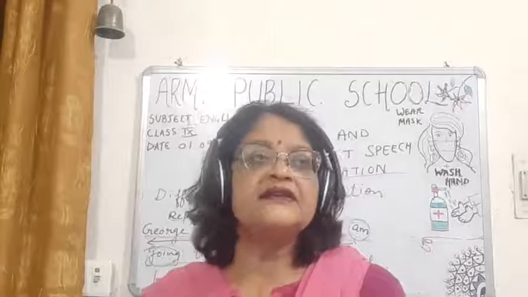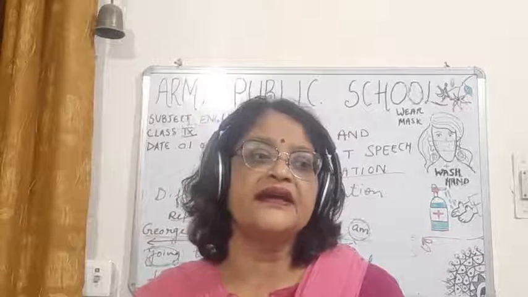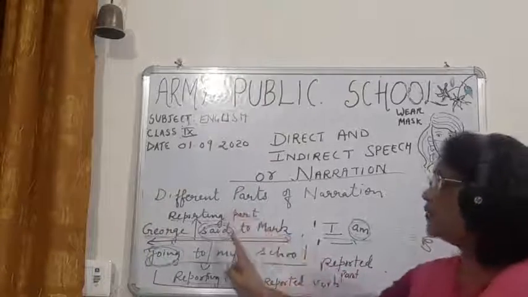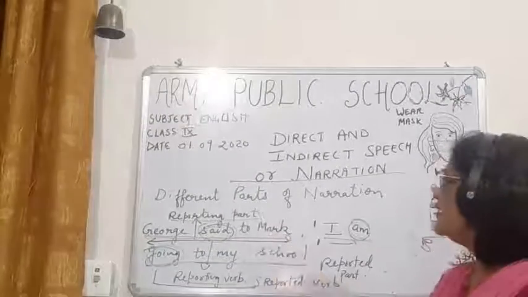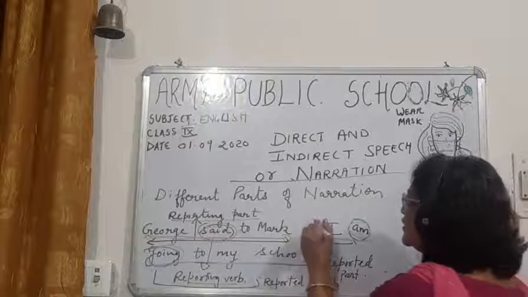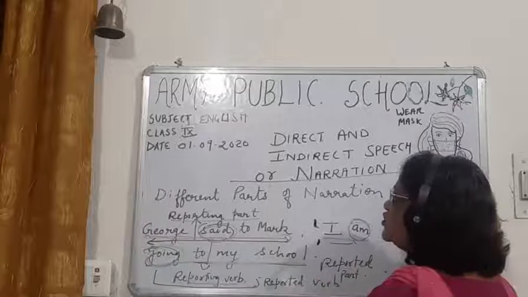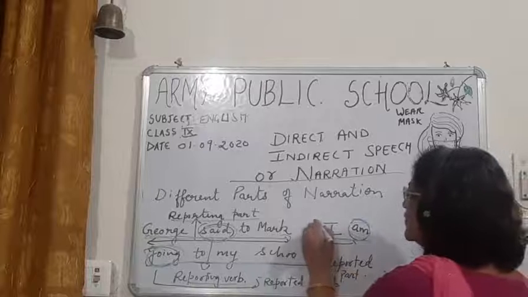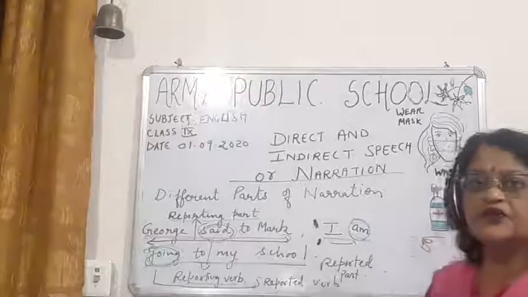So children, yesterday I also told you about the different parts of direct speech, which you can see on the board I have written. There are two parts of direct speech. One is the reporting part, which is written outside the inverted commas. Children, this is the inverted comma, I think you can see. This whole portion, "I am going to my school," is written in inverted commas. I made the commas with a dark pen so that they will be visible for you.